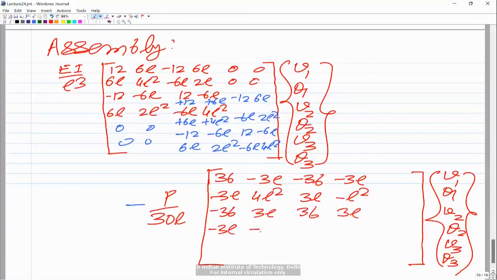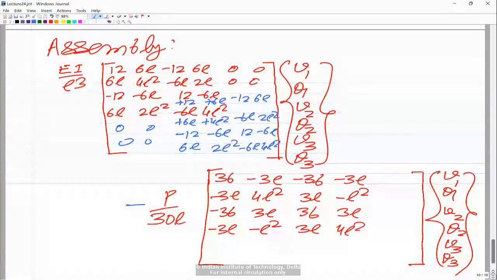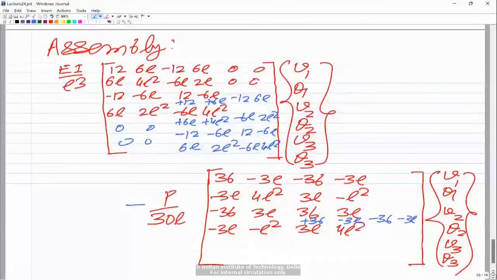This is the same geometric stiffness matrix I have written already for one particular element, so this is the contribution of the first element. The second element's contributions will go to the third, fourth, fifth and sixth rows and columns, so it will start from here. Here you will have 36, minus 3L, and then minus 36 and minus 3L, and with this you will have again minus 3L, not plus.